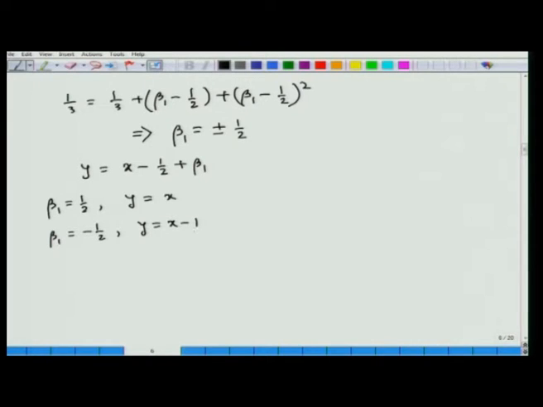So, although the given problem does not possess any particular parameter like lambda, still the nonlinear integral equation possesses two solutions. One is y(x) equal to x and the other is y(x) equal to x minus 1. So, this is actually the method of direct computation by which you can solve the Fredholm integral equations which are nonlinear integral equations with separable kernels.